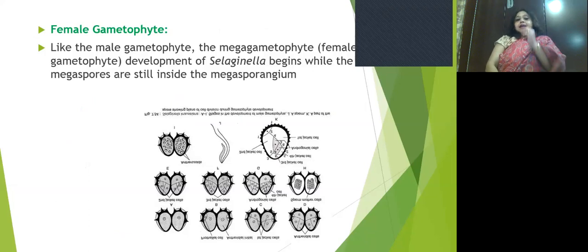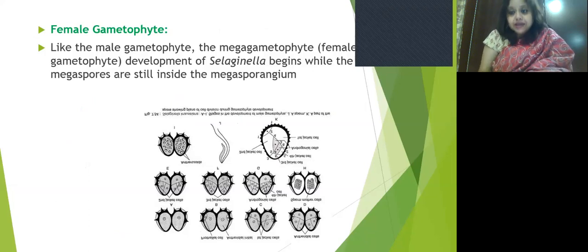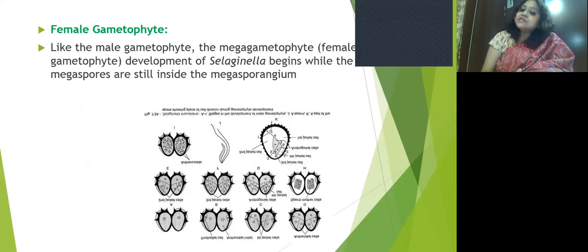Next, how the female gametophyte is developed. Like the male gametophyte, the megagametophyte or female gametophyte development of Selaginella begins while the megaspores are still inside the megasporangium.